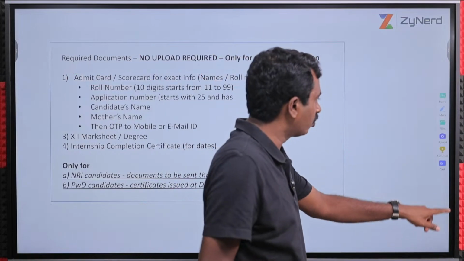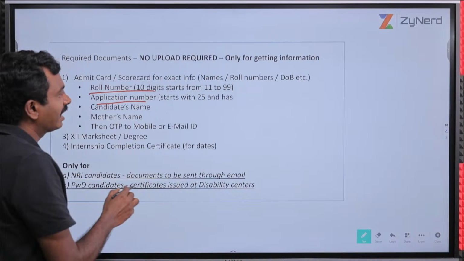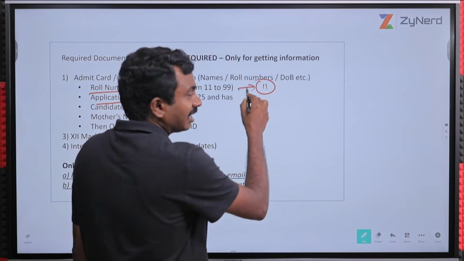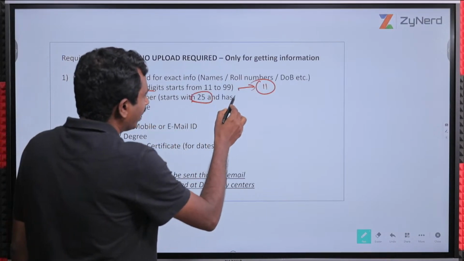The admit card can be downloaded from NTA. You need your roll number and application number. Your roll number is 10 digits and starts with 11. And your application number starts with 25.